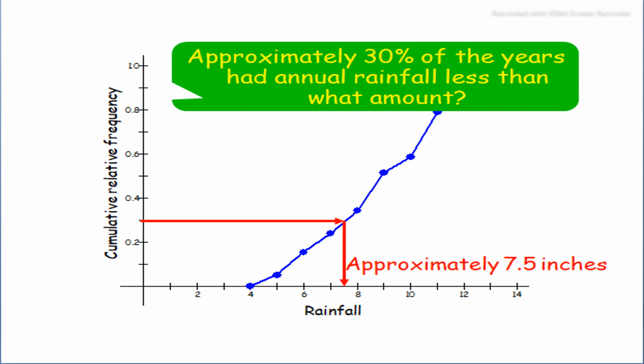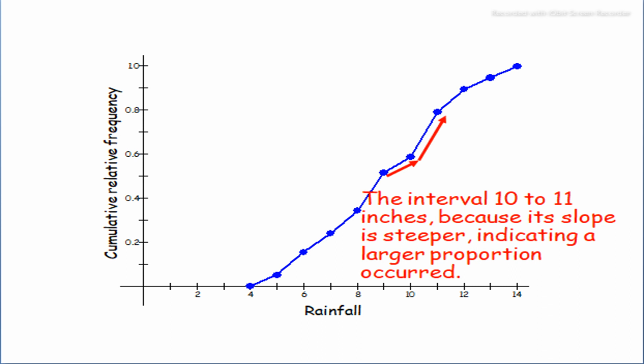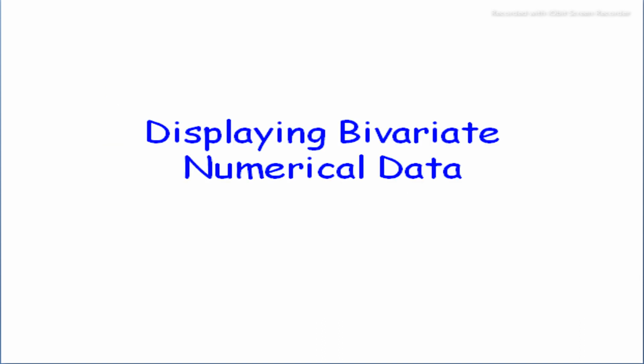The graph shows 30% of the years had annual rainfall less than what amount. And in this dotted graph, the interval 10 to 11 inches is where the slope is steeper, indicating a longer proportion occurred in the rainfall and cumulative relative frequency graph.